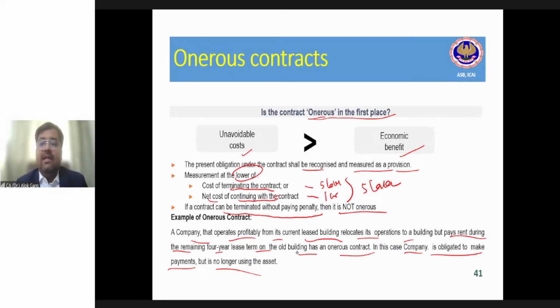In case of non-cancelable, both become equal, penalty and cost of meeting, right, Koshiki? In that case, what is the lower? Of course, both are equal. So to that extent, amount is required to be recognized.